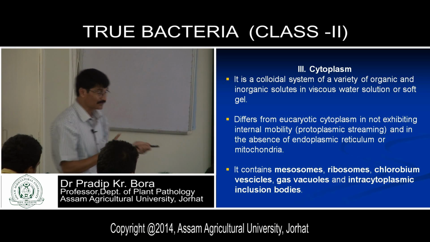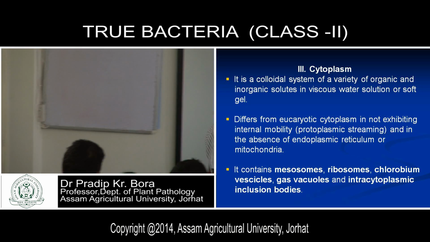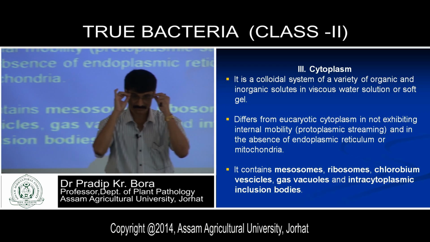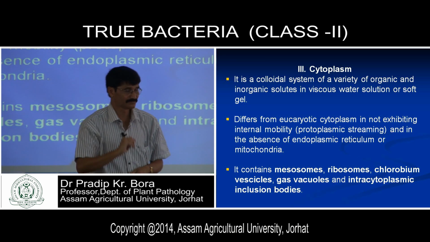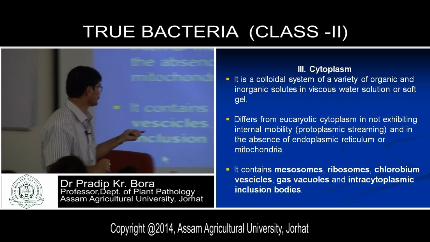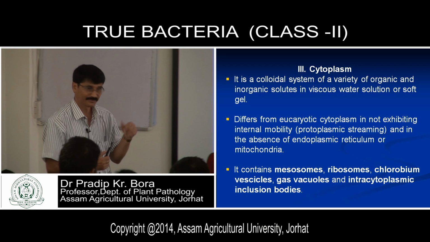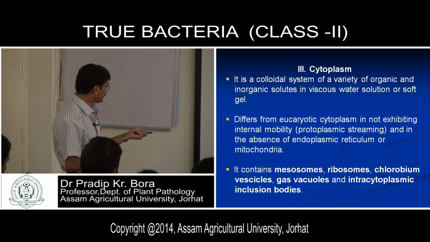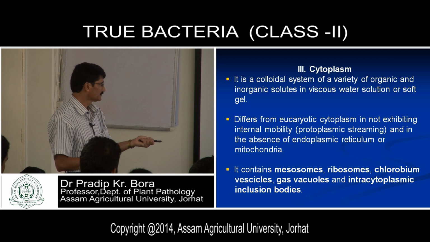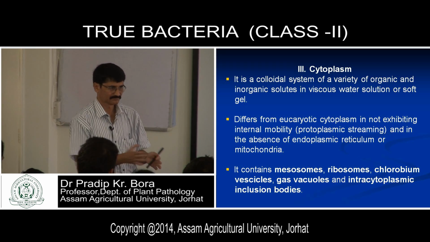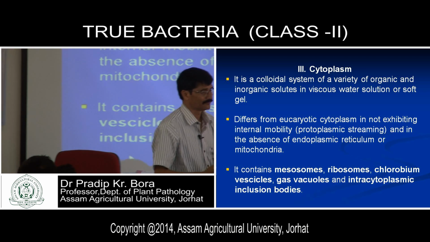And in the absence of endoplasmic reticulum or mitochondria. There is one question: bacteria have ribosomes and other things, but Golgi bodies are not there, and endoplasmic reticulum and mitochondria are also absent. These specific organelles we find in the eukaryotic cell, but bacteria lack them. But it contains mesosomes, ribosomes, chlorobium vesicles, gas vacuoles, and intracytoplasmic inclusion bodies. Besides other things, these are some main organelles present in the cytoplasm.